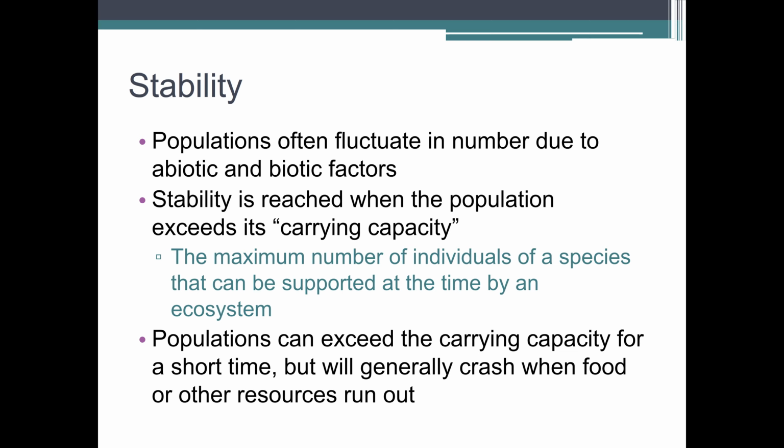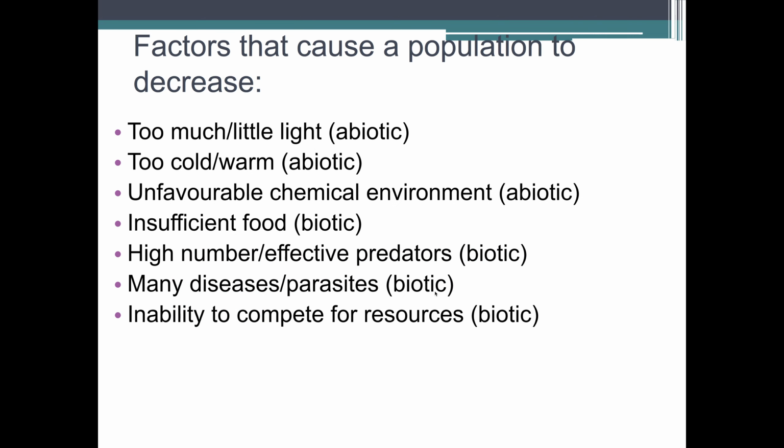So populations can exceed the carrying capacity for a short time, but then generally will crash when food or other resources run out. If you have too high of a population of, let's say, deer, they're all eating the grass and trees and stuff, eventually they're going to eat it down so much so that there's not enough for all of them. Usually what happens is, once you reach this carrying capacity, there's going to be one of those factors that we just talked about.